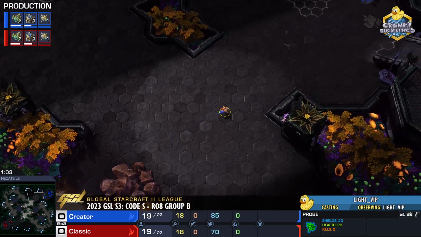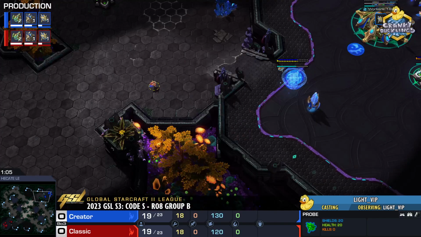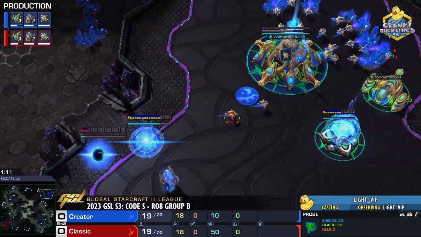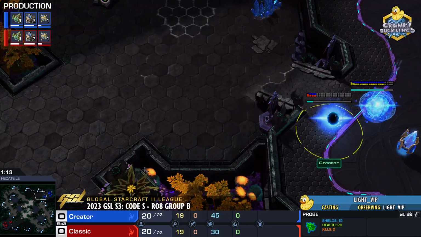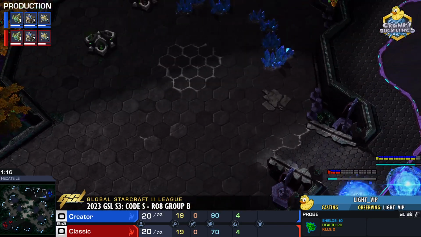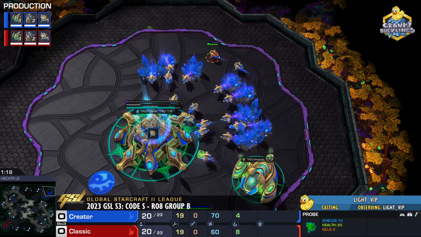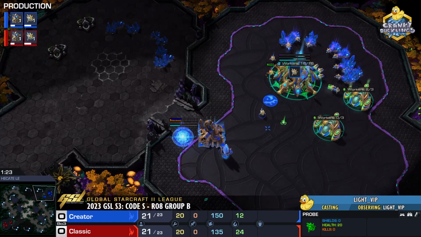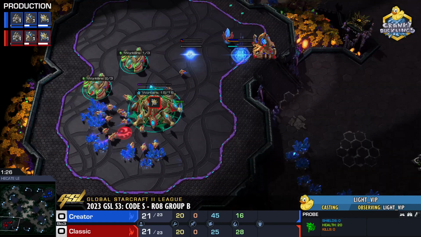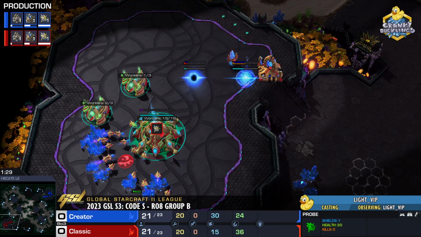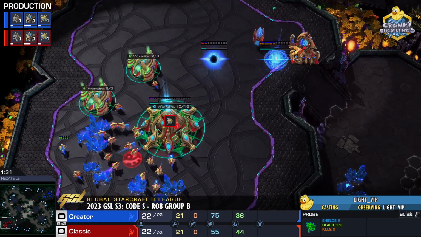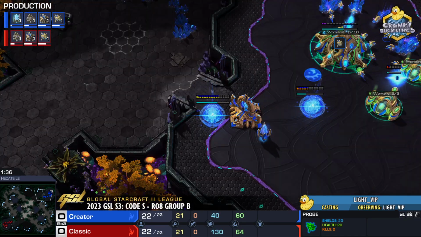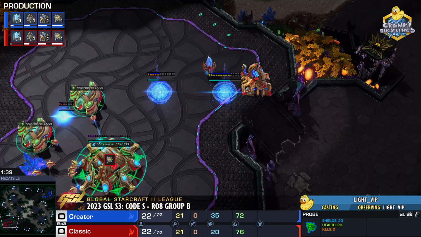I expect things to get a little bit more chaotic early on, but we'll see. For now, 2 gate openers. We have a 2 gate opener here from Creator and from Classic as well. In recent weeks, we have actually taken note that a lot of the Korean Protoss have been adopting the MaxPax Gate Expand opener instead. But I've been specifying that's usually Nightmare and Hero. They've been the ones that have been really embracing that a lot more than the others. Classic has been whipping it out every now and then. We have noticed in Classic versus Hero series a little bit more gate expands from him, but not as much as some of the others. So 2 gate openers is what we should be expecting for the most part in this series.